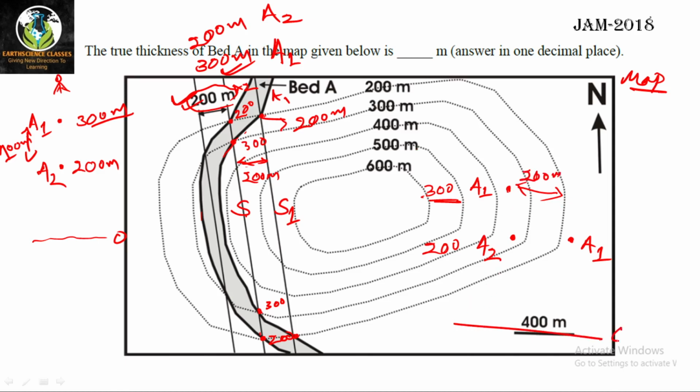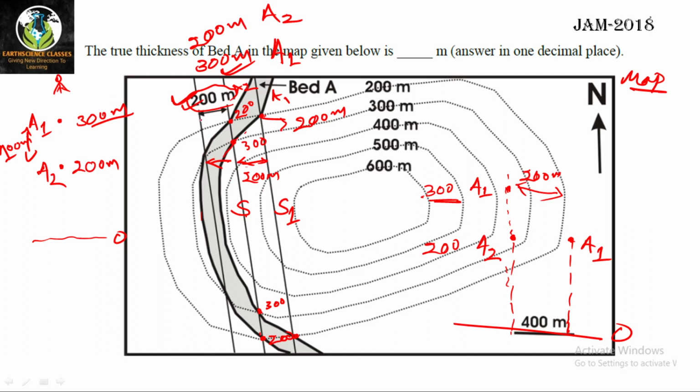Now in this particular line, you are getting A2 at 200 meter and A3 at 300 meter. If you move further 200 meter towards east, you are finding A1 at 200 meter elevation, right? Then if you move towards west,